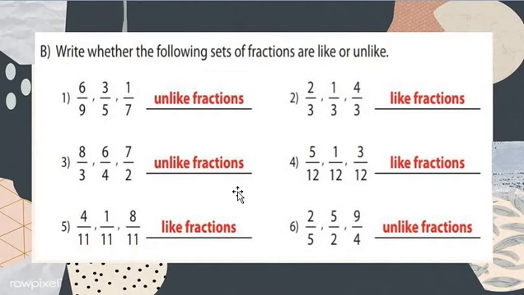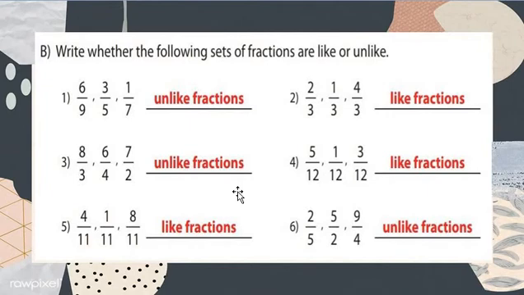So my dear students, are we checking the numerators here? No, here we are not checking the numerators. Here we are checking the denominators. Denominator means what, my dear students? Denominator means the down digit. Okay, so now again we check and speak: 5 upon 12, 1 upon 12 and 3 upon 12.